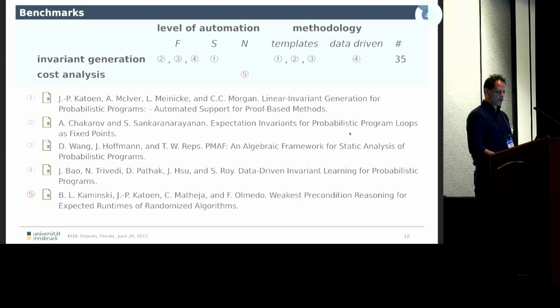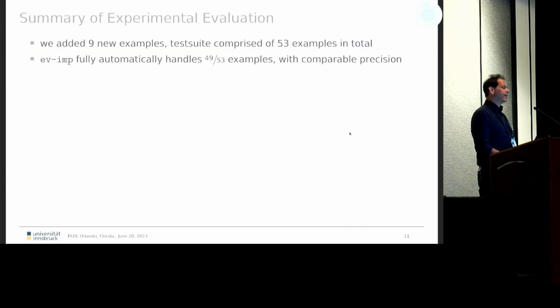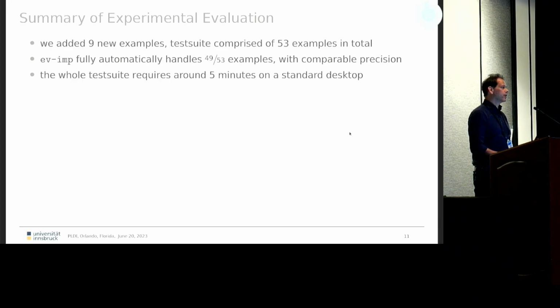Then we looked at cost analysis, the paper by Kaminsky I already mentioned. This is a very nice theoretical paper, not giving any kind of tool, so there's no methodology based on anything, it's just theory. And then there's our work, which is again fully automated and based on templates. Additional 9 examples. From those, we added again 9 examples, so we have a testbed comprising 53 examples in total. Out of them, we can handle 94% fully automatically, and the whole testbed runs in 5 minutes. And the precision is comparable to those works I mentioned before.